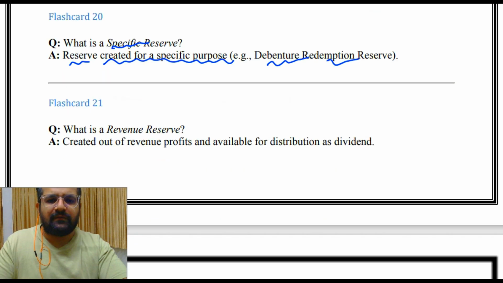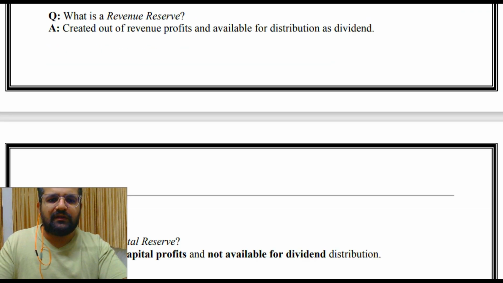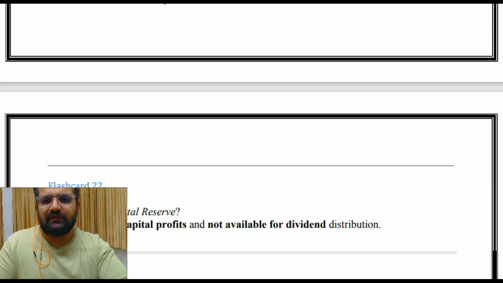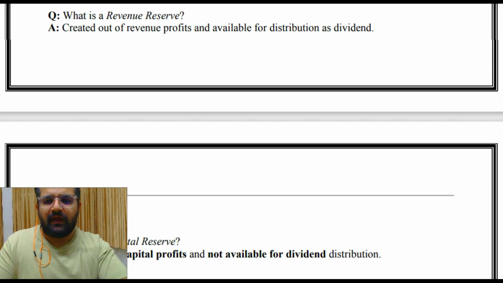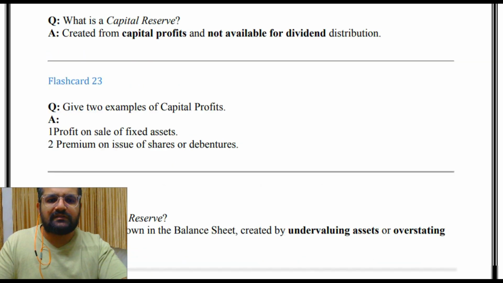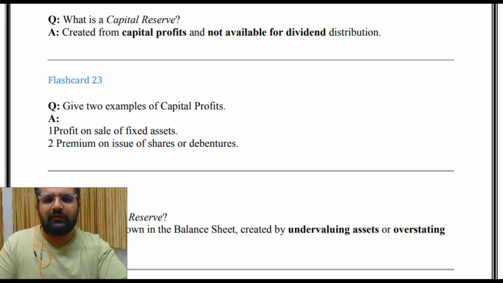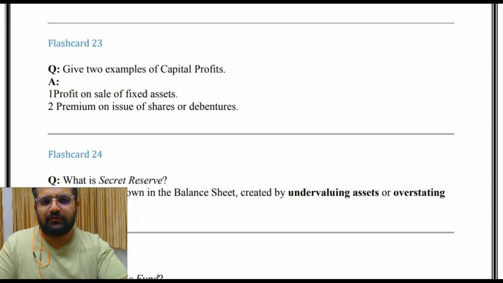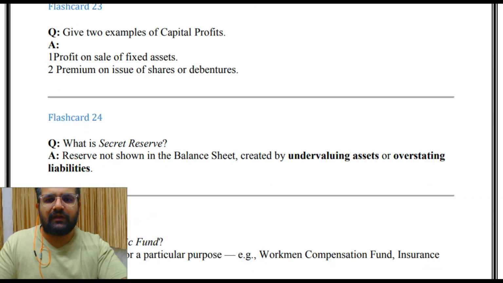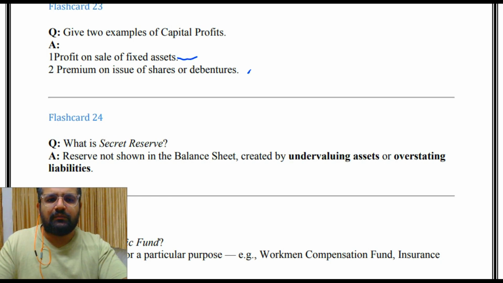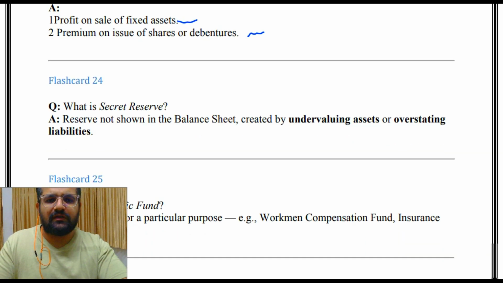Then what is revenue reserve? Created out of revenue profits and available for distribution as dividend. Then what is capital reserve? Created from capital profit and not available for dividend distribution. Give two examples of capital profit. Profit on sale of fixed assets, premium on issue of shares or debentures.